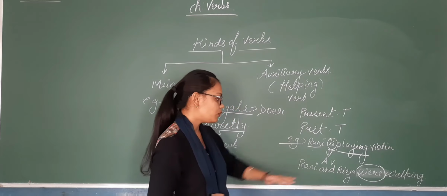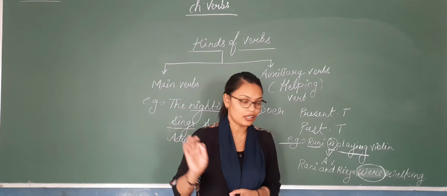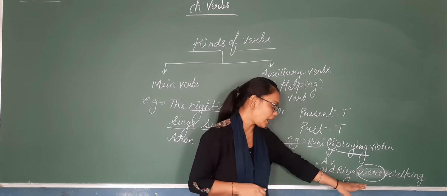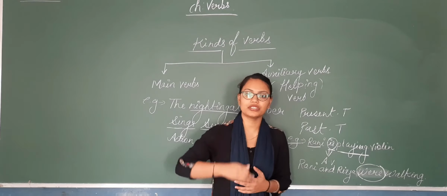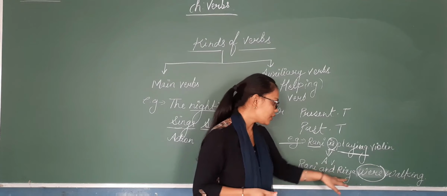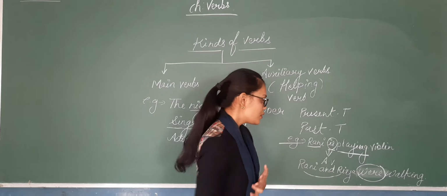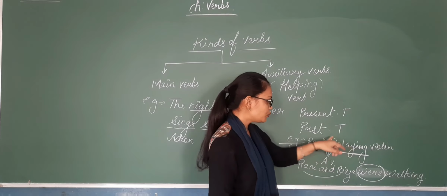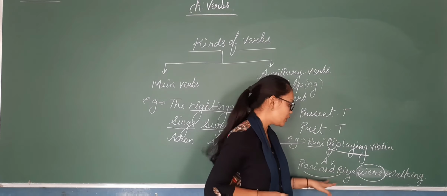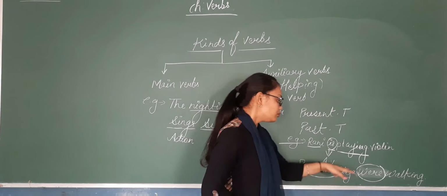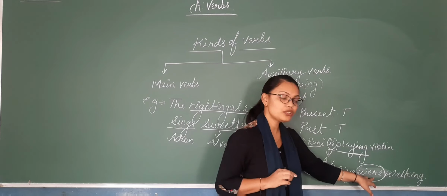As you all know, were is used when we talk about past tense, that is already done, already gone. Then the second point is that we use this verb when we talk about more than one person, one thing, one place. So here Rani and Riya means we have two persons. Here I used is because there is only one Rani and we are talking about present tense. Here I used were because we are talking about two persons and they have already done the walking work. So we have used were.